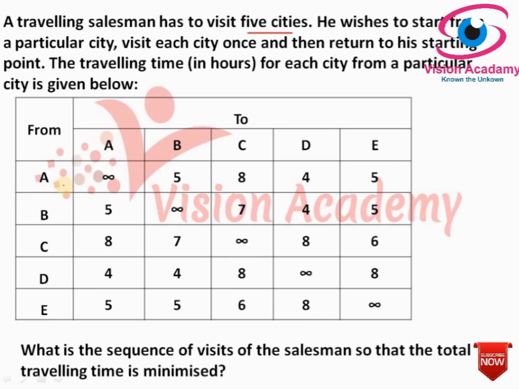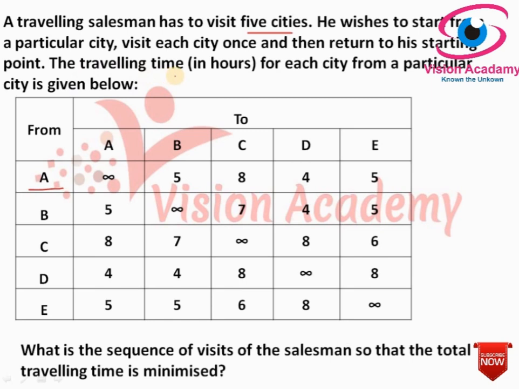Say, for example, he starts from city A. He has to visit A, B, C, D, E, and finally he should come back to city A only. He should not repeat the journey, like going from A to B, coming back to A and again going to C. That should not happen. There must be a sequence. He should start from a particular city and end his journey at that same city where he started. That is a very important thing in the traveling salesman problem.